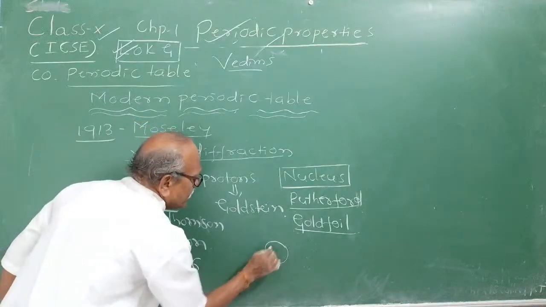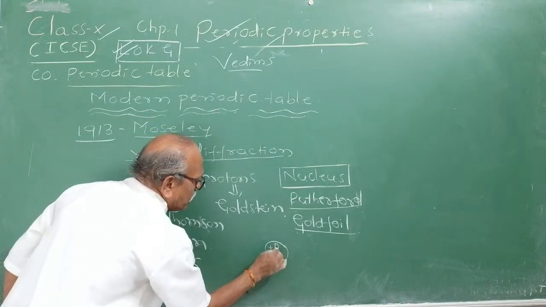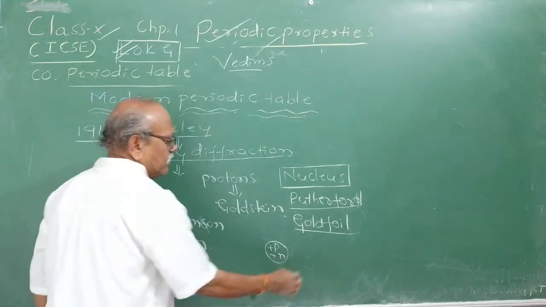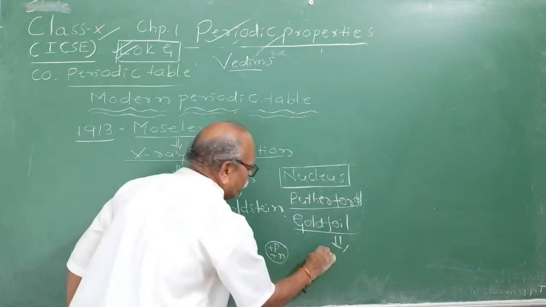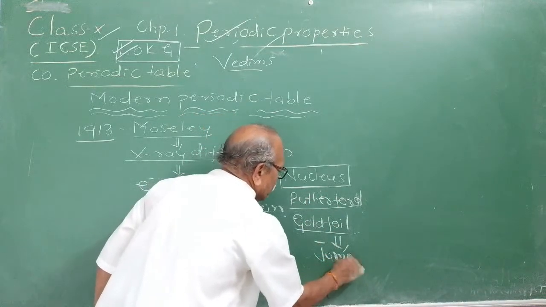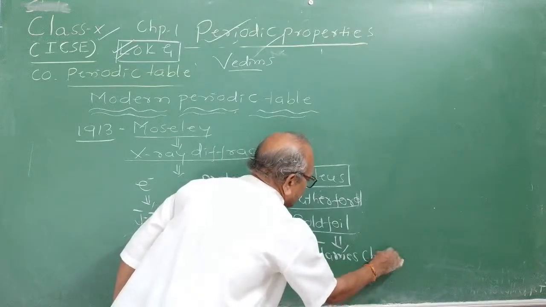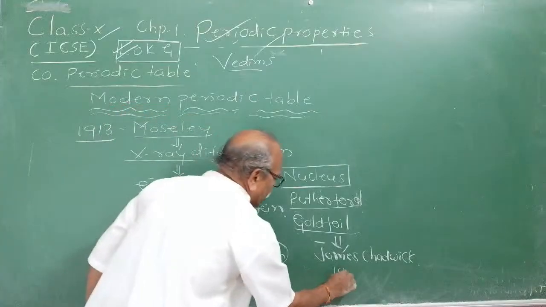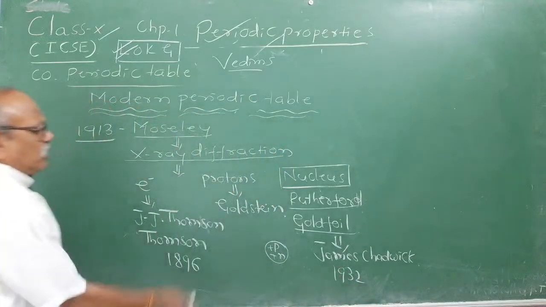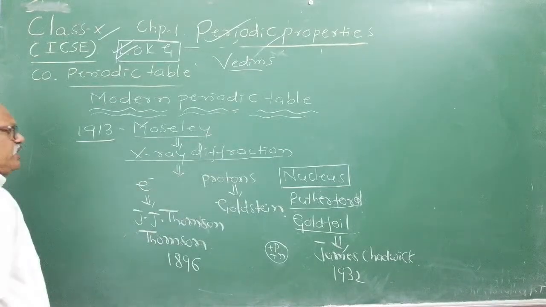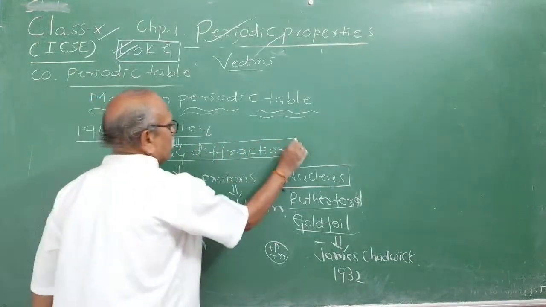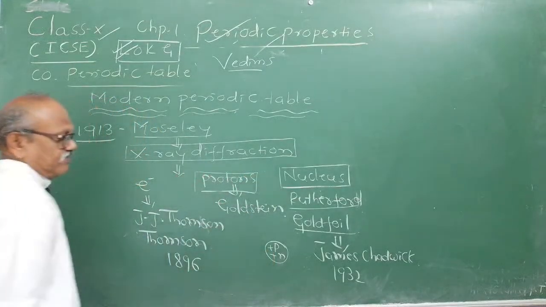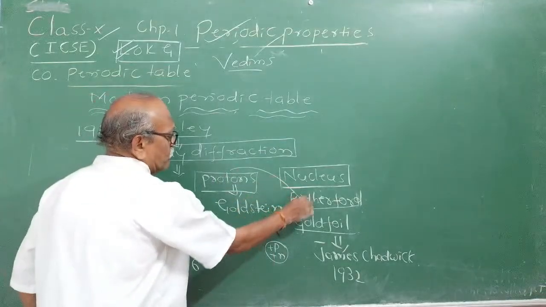Right now you know that in the nucleus there are two particles. One is the proton, another one is the neutron. These neutrons were discovered by James Chadwick, the student of Rutherford, in 1932. Just recalling you. A lot of development took place in the 20th century. And Moseley could count the number of protons present in the nucleus, and he reported it to Rutherford Sir.